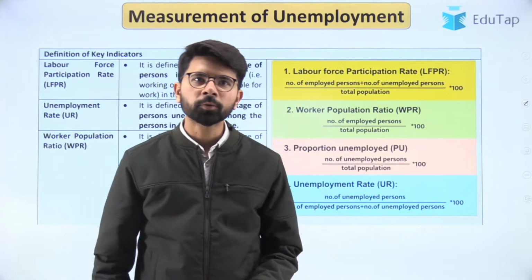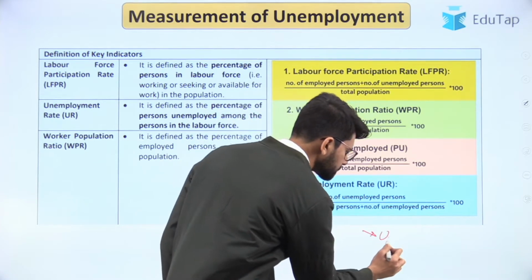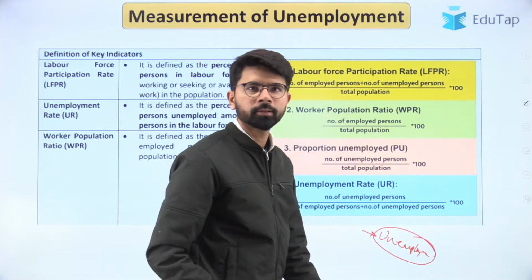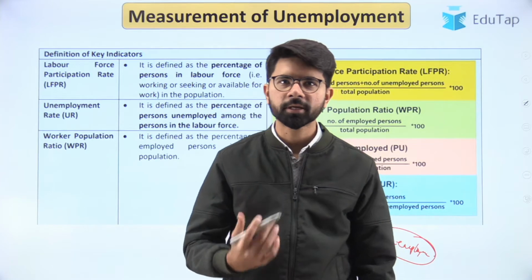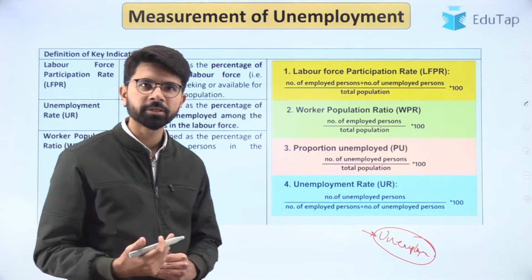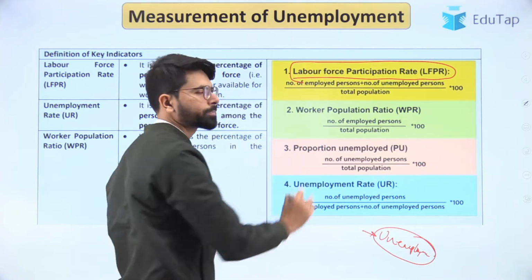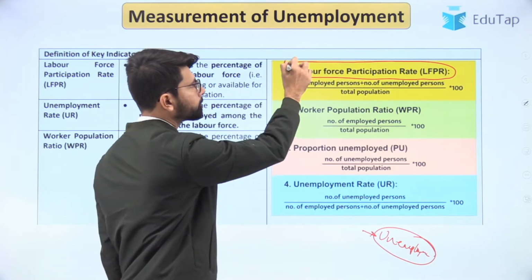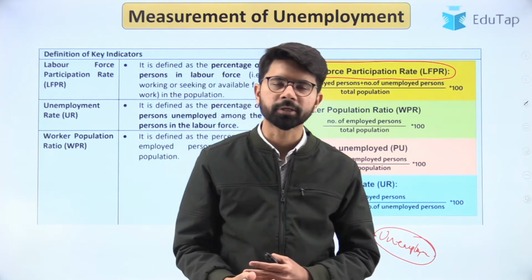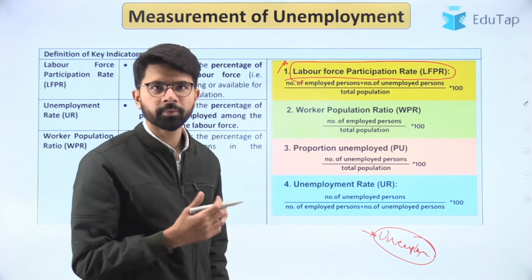In this session, we are going to talk about the measurement of unemployment. First of all, we did understand that unemployment is a silent pandemic that exists in India. So how do we measure unemployment? Because it is a metric that can be measured. There are different ways of measuring it. The first and foremost is we have to understand what we mean by the labor force participation rate. This is an important indicator for any country in its economic functioning. So the major metric for the measurement of unemployment is LFPR, that is, labor force participation rate.